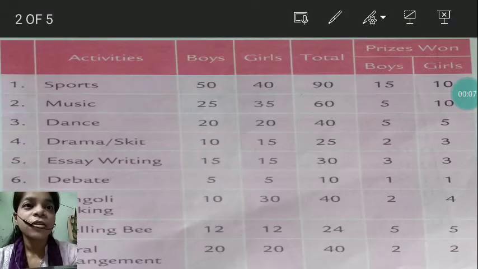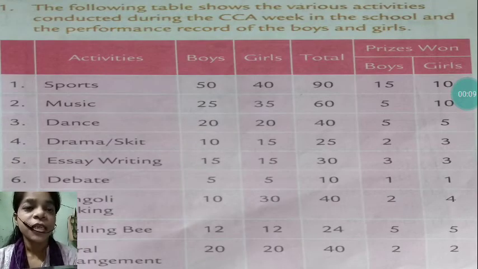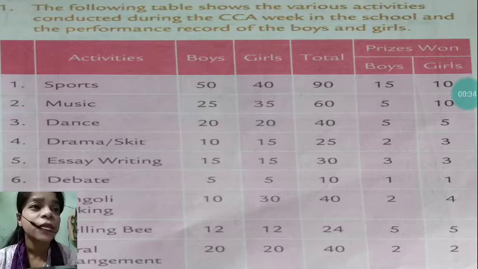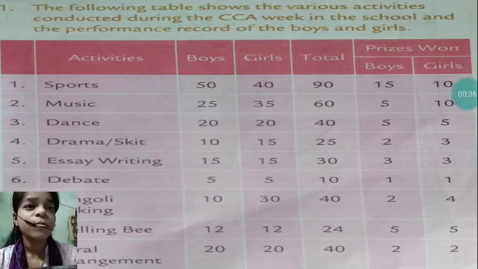So here we will solve some questions related to data interpretation. There is a table given. The following table shows the various activities conducted during the CCA week in the school and the performance record of the boys and the girls. So here some activities are mentioned and how many boys participated, how many girls participated, then the total number of participants, and then the prizes won by the girls and by the boys.